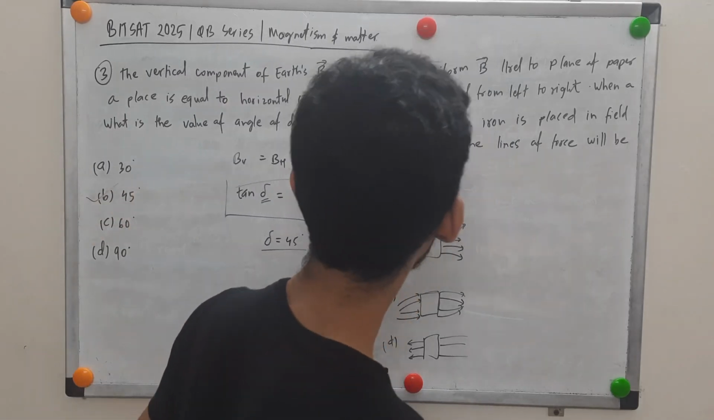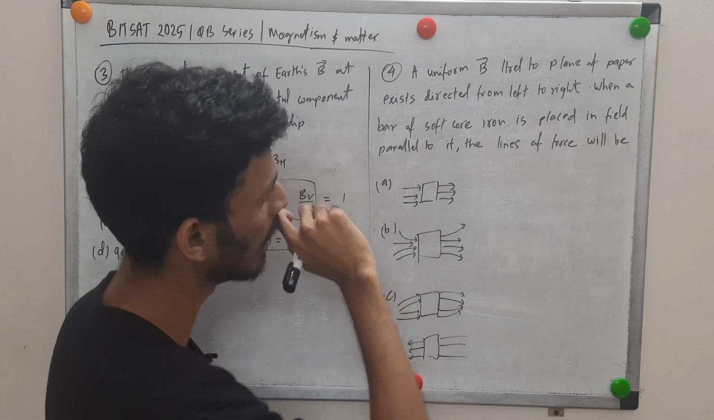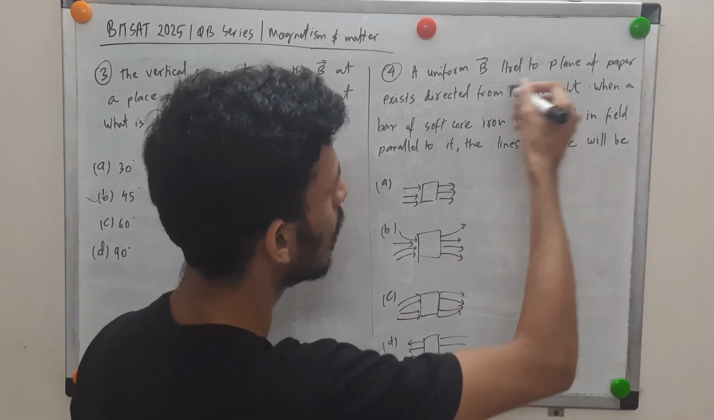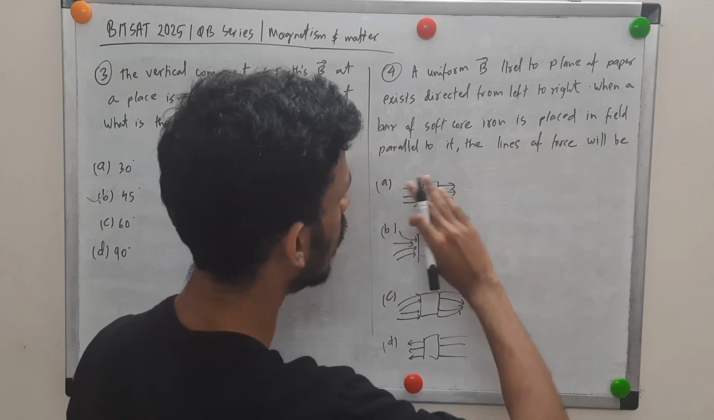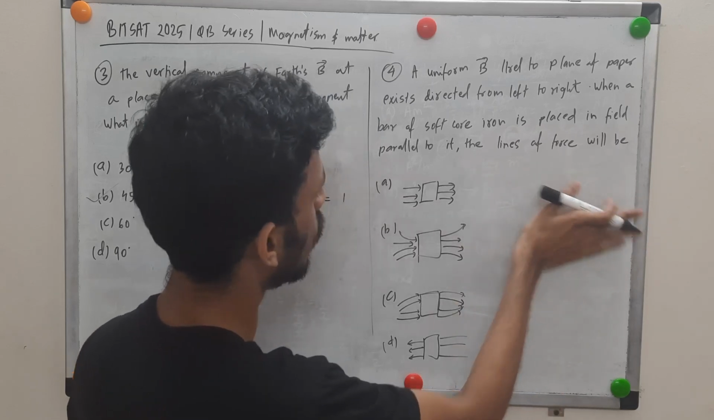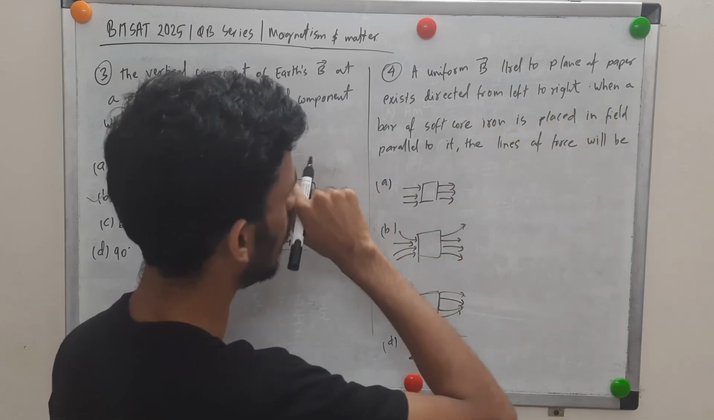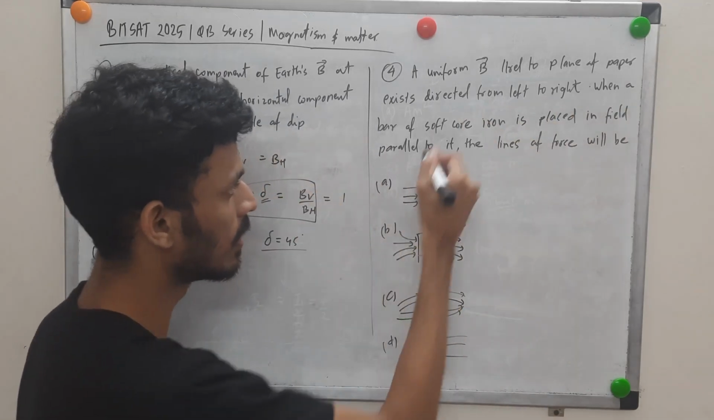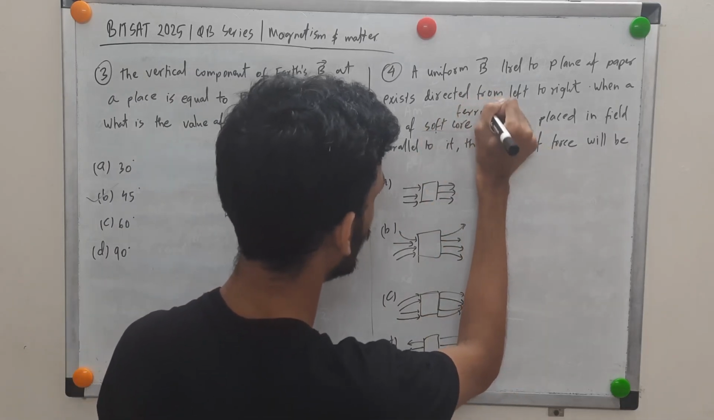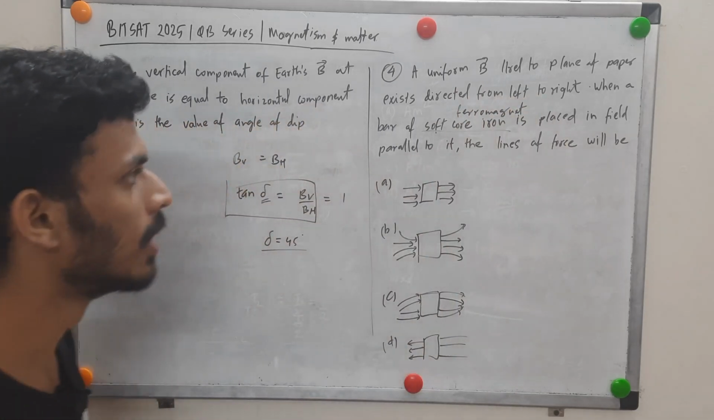Let's come to question number 4. Here, firstly we have a uniform magnetic field. So uniform field, parallel lines, just like electric field, parallel to the plane of the paper, from left to right, not right to left. Now a bar of soft core iron is placed in the field. Soft core iron is a ferromagnet.